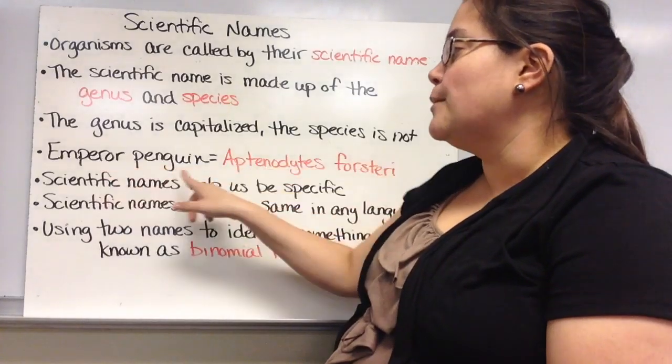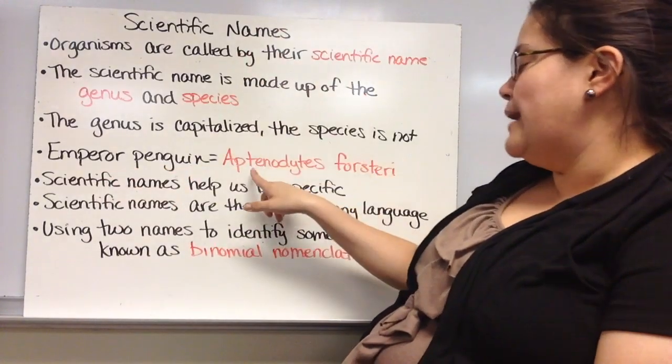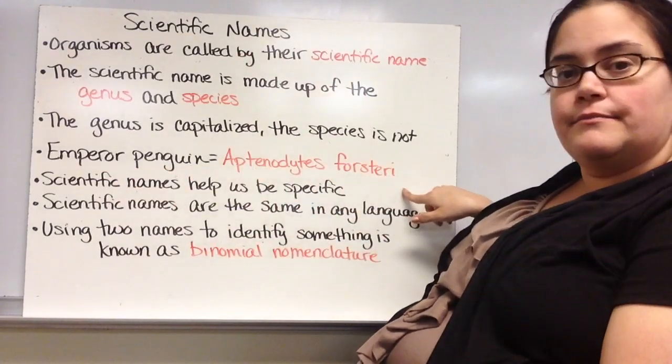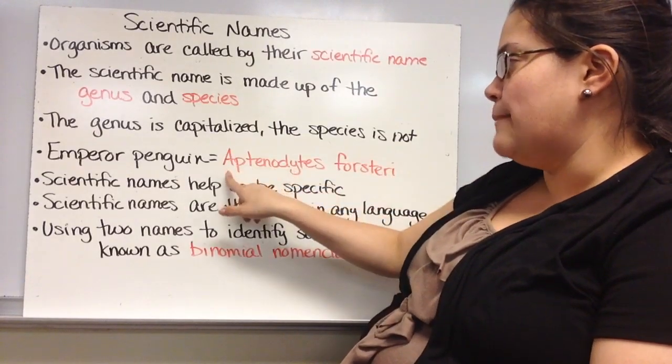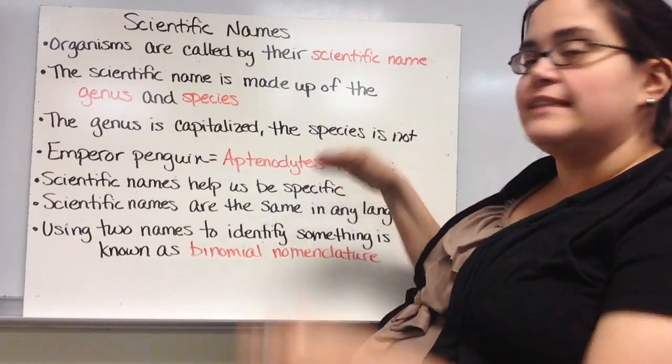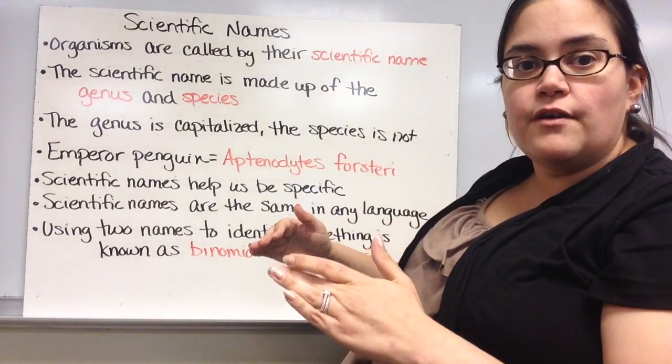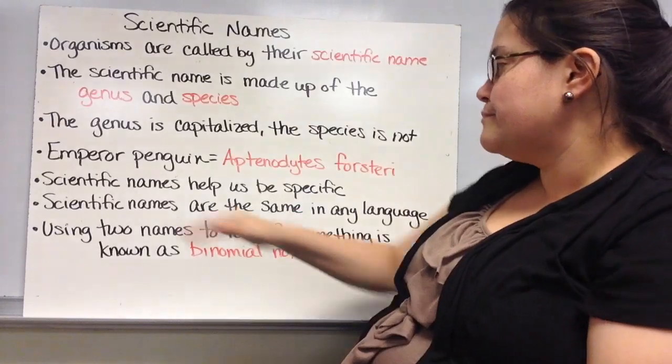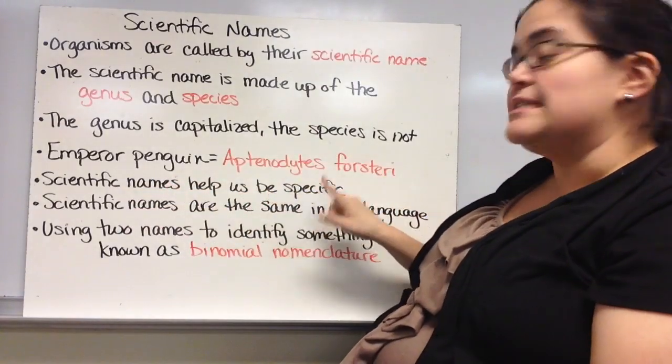So for example, the emperor penguin's scientific name would be Aptenodytes forsteri. This is the genus, and that's capitalized, and then forsteri is lowercase. And you just get that from the list of levels of its classification. Scientific names help us be specific.